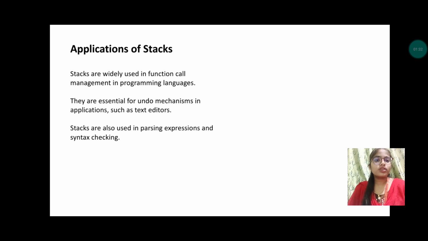Now, applications of the stack. Applications are nothing but where the stacks are going to be implemented or used. Stacks are widely used in function call management in programming languages like Python and C++. They are essential for undo mechanisms in applications such as text editors. Stacks are also used in parsing expressions and syntax checking.